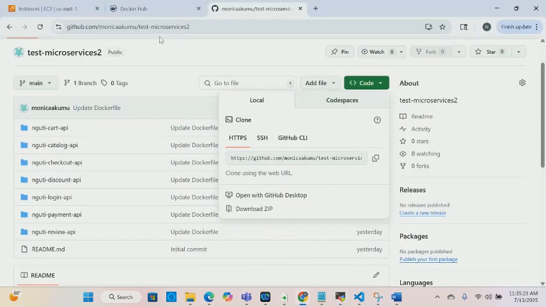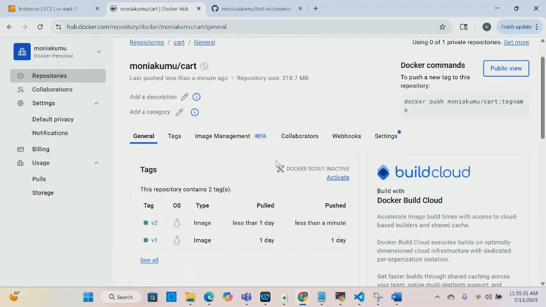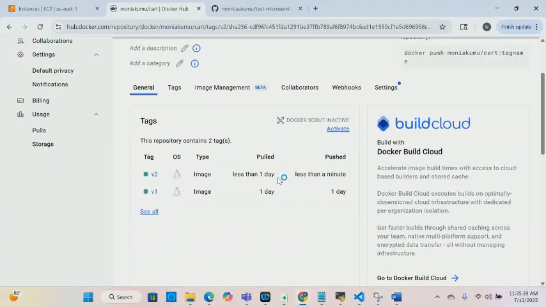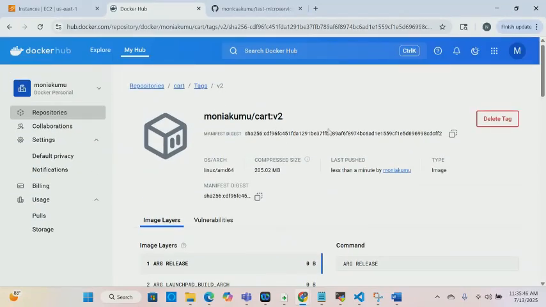Let me go to my Docker Hub and see. This is my Docker Hub. These are things I pushed before in here. Let me refresh and see. This is what we just pushed less than a minute ago. This is what we just pushed. That's how you clone and then push.